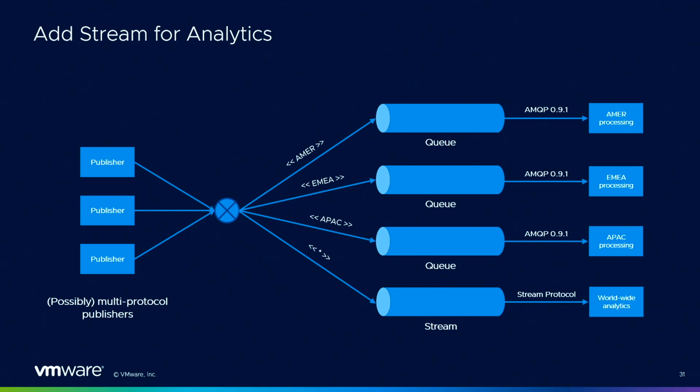So it means that when you have a message coming in, it can be for Americas, so it will go to the Americas queue, but it will also be routed to the stream because of the wildcard. So you end up with all the messages from all around the world in the stream. And you plug your application in using the stream protocol, and this way you can compute worldwide analytics. So as you can see, not much to change in your application, very easy to test.